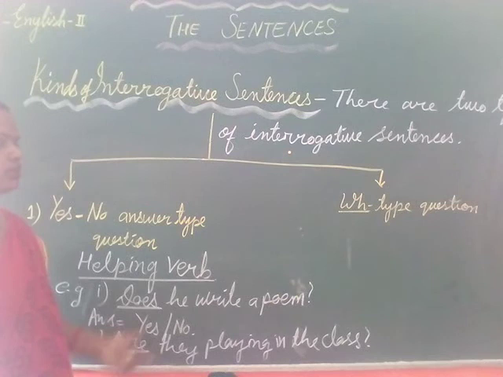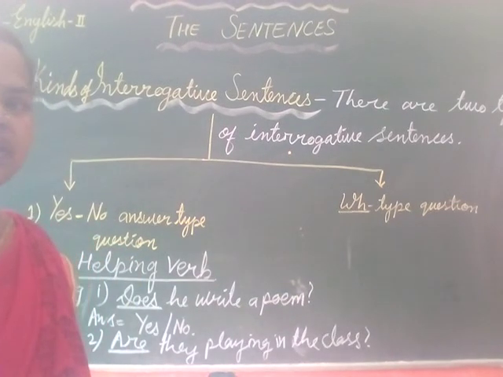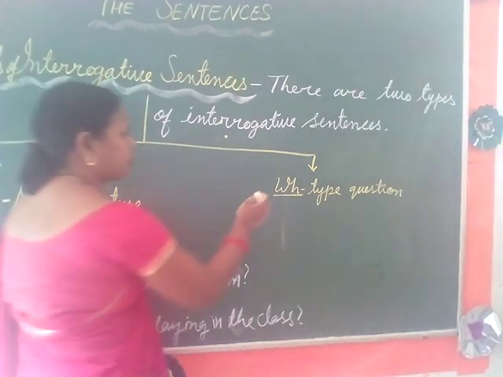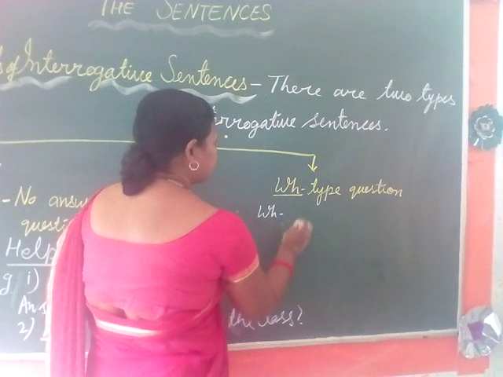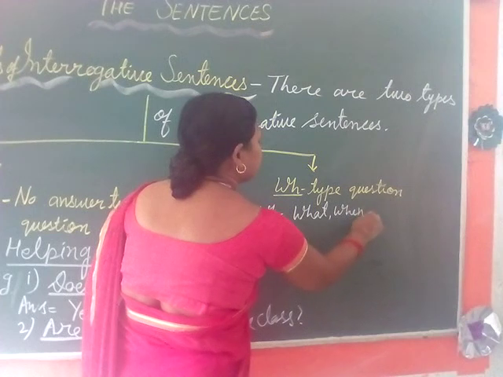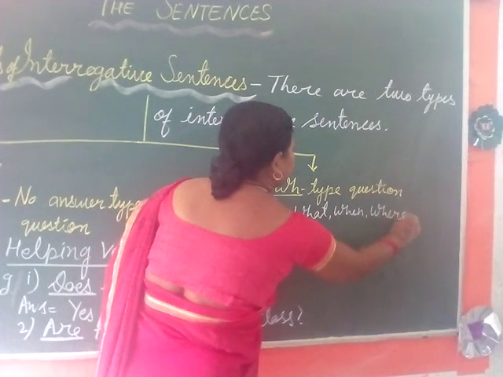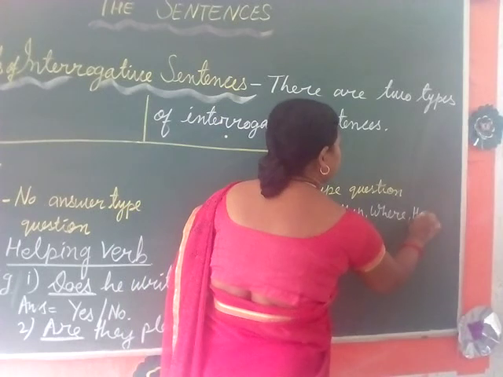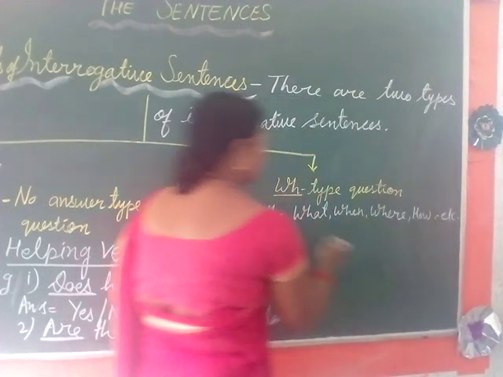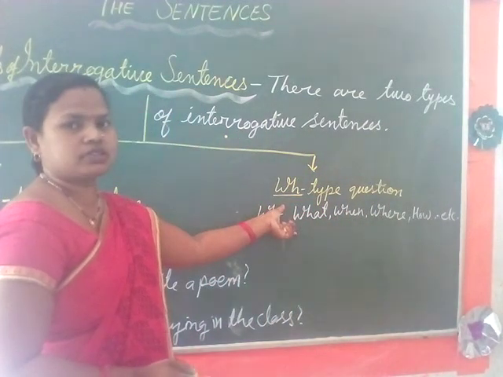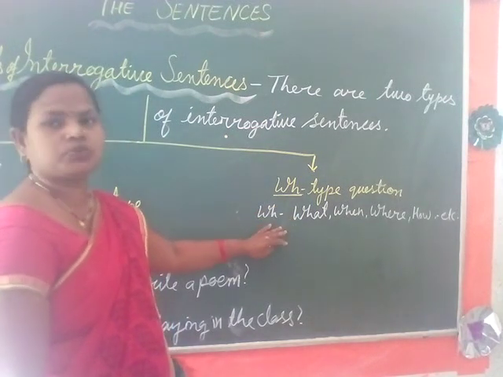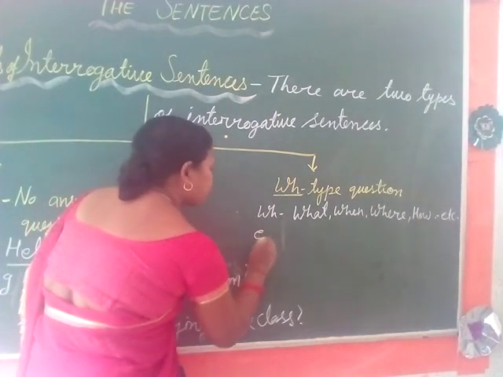Now let's see the second, that is WH question word. Here the word WH refers to what, when, where, how. When we use such words in our sentences for asking a question, this type of sentence is called a WH type question.